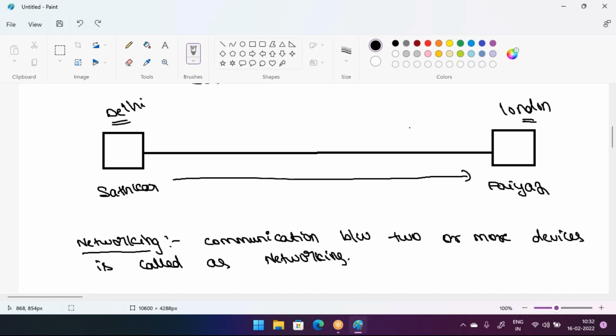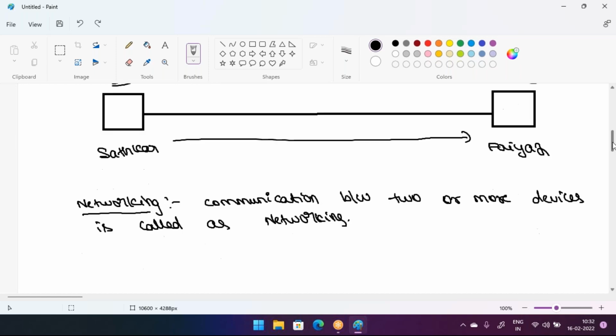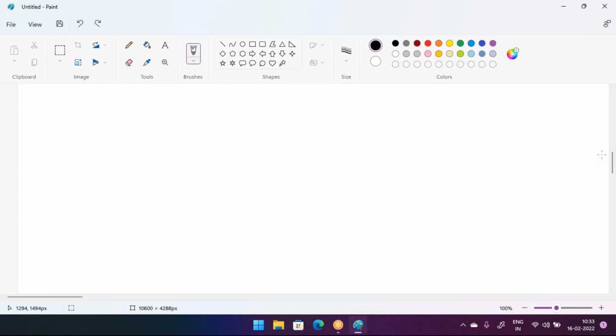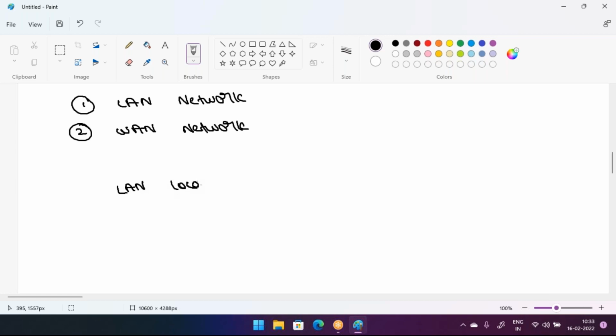Nowadays, in daily life, we can see majorly two kinds of networks. One is the LAN network and one is the WAN network. So what does LAN mean here? LAN network means local area network.